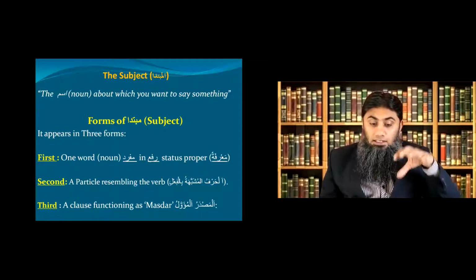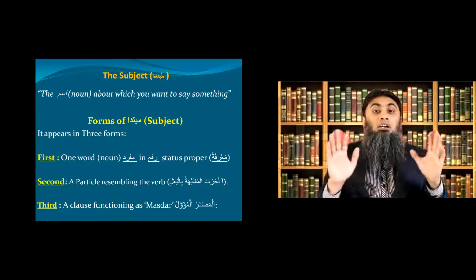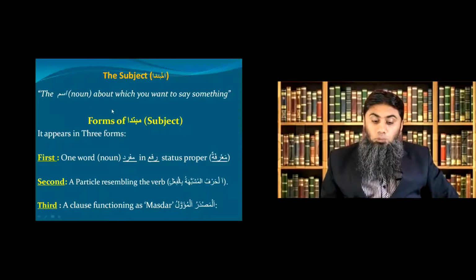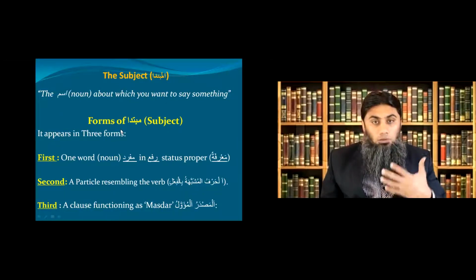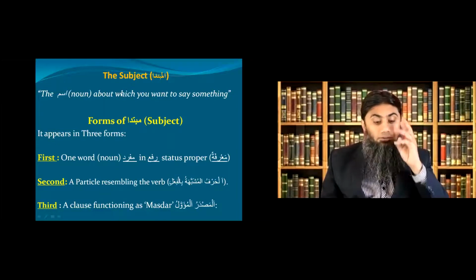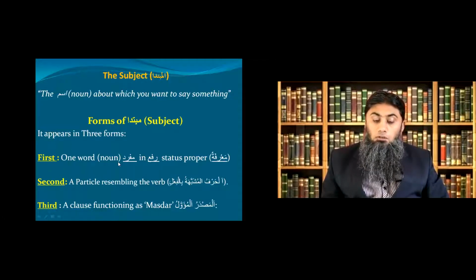We're going to study now the mubtada, or the first part of Jumlatul Ismiya, in detail. Now this mubtada can appear in three forms. When you read the Quranic text and we have Jumlatul Ismiya, the subject can appear in how many forms? Three forms. First form, one word.